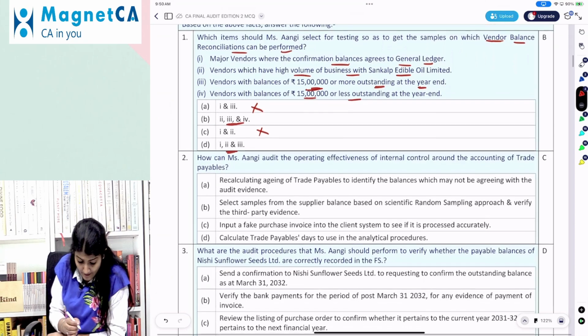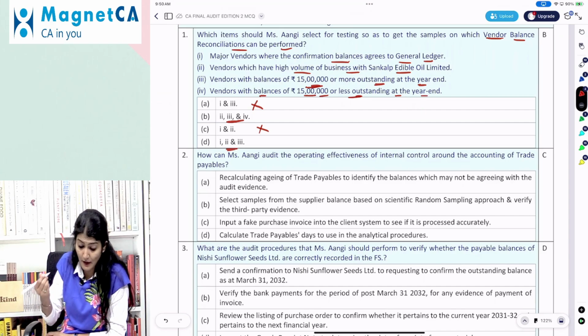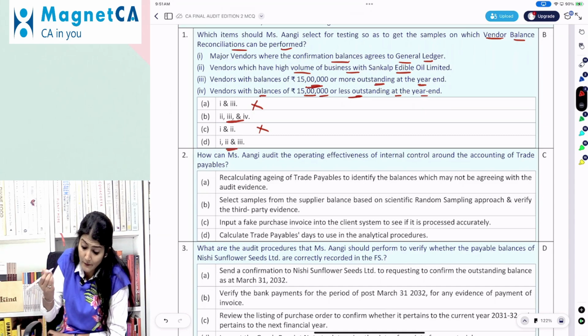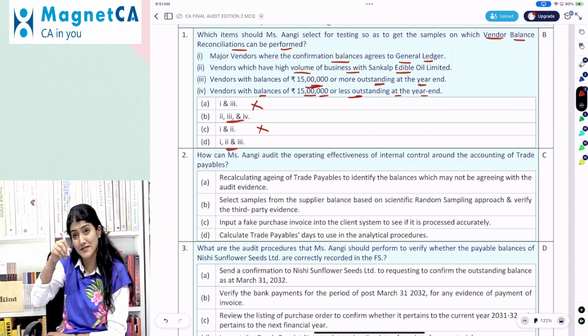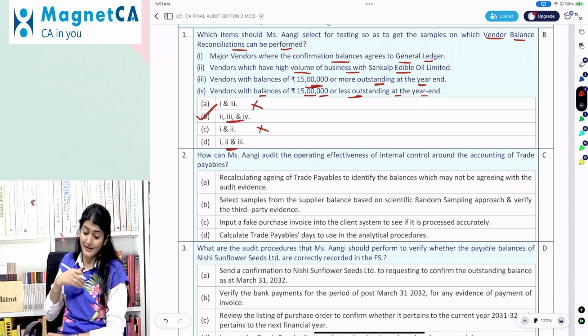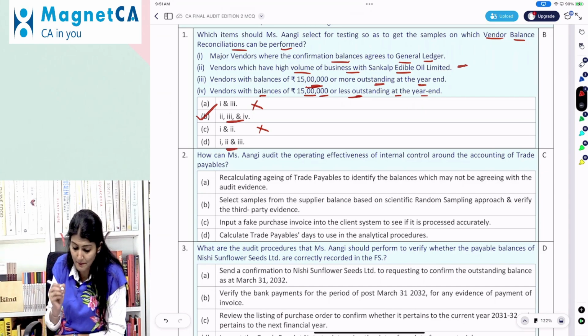Okay, right. So here, what does it say? Vendors with balance of 15 lakh or less outstanding at the year end. And then second over here, major vendors where the confirmation balance agrees to the general ledger. So that is why B should be selected, right? So with more than 15 lakh, less than 15 lakh, and high volume of the business.